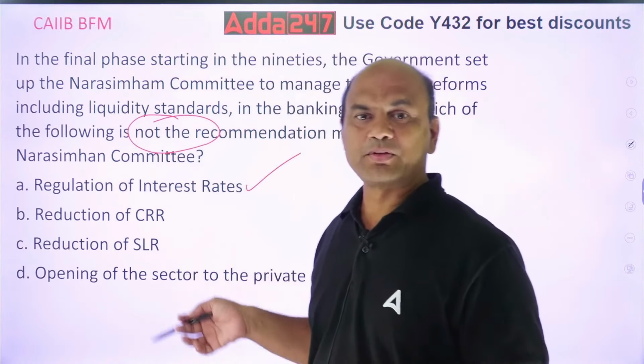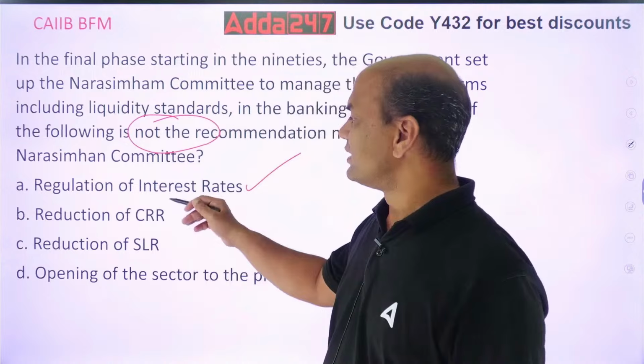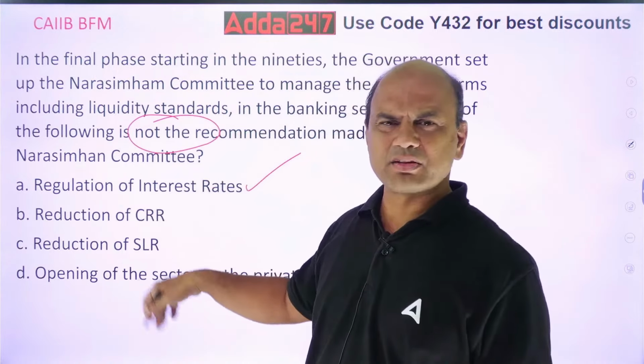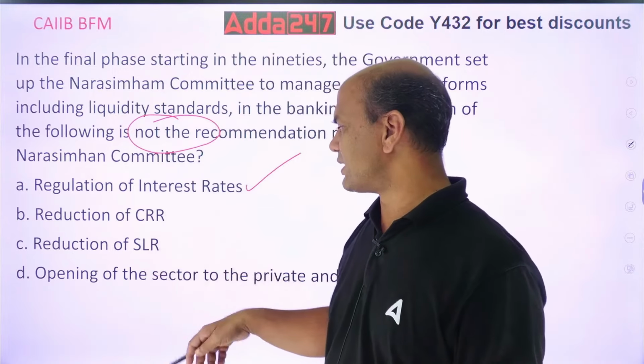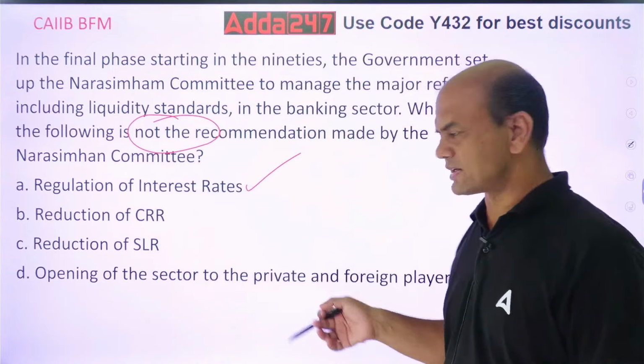So the Narasimham committee was against this, and this was not the recommendation. The remaining three were the recommendation: reduction in CRR, SLR and opening of the sector for private banks.